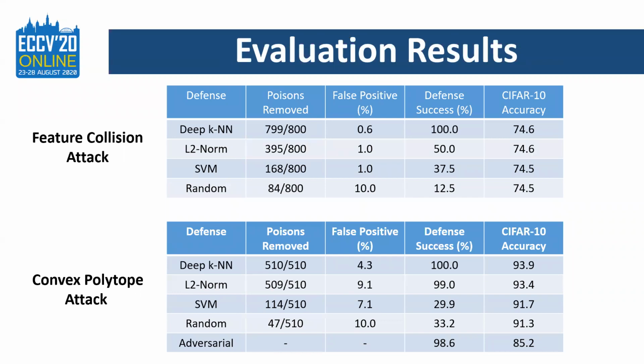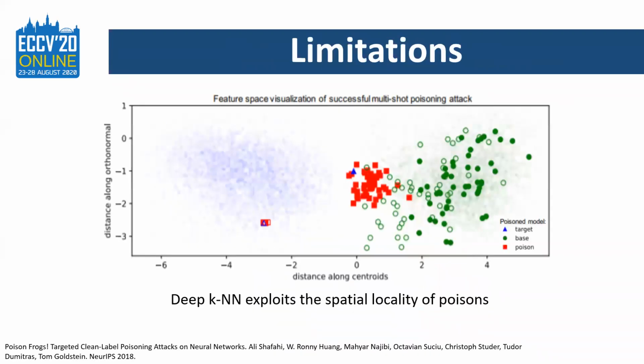Moving on to our evaluation results on CIFAR10, we note that the deep KNN defense achieves the highest defense success rate compared with other simple baselines, while also filtering out the fewest number of clean images. The deep KNN defense works so well because it exploits the implicit spatial locality of poisoned images created by either the feature collision or convex polytope attacks. However, this also serves as the primary limitation of the defense.